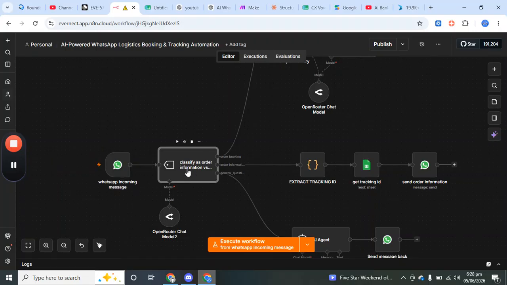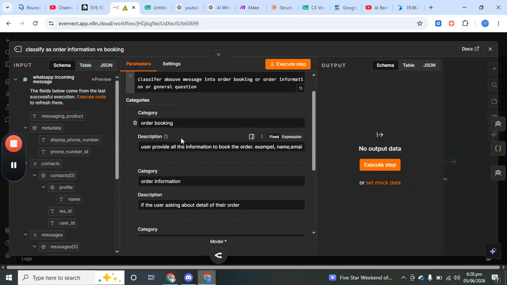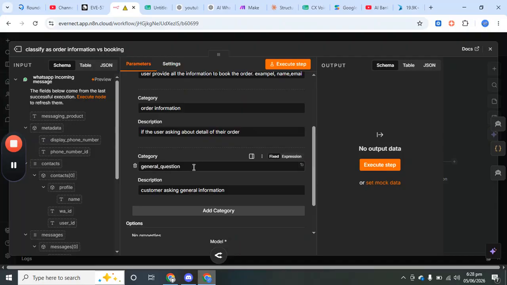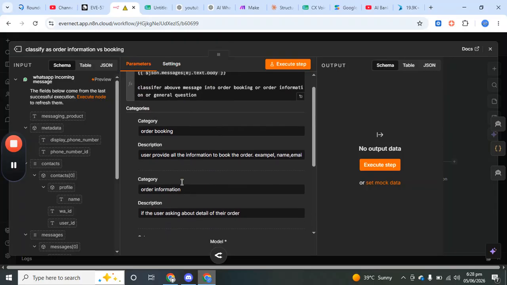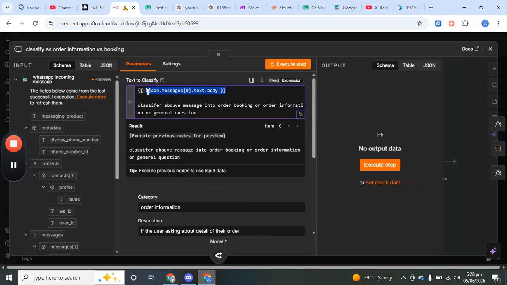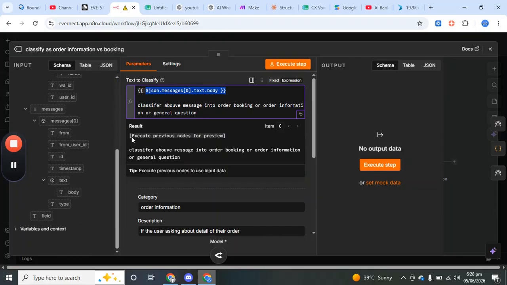And then we have an AI node. The AI node is a classifier that basically classifies the intent as one of three. It could be order booking, order information, or general questions. So you need to provide any name and a short description so that it can analyze it. And then in the body you need to provide the message which you get from WhatsApp and some description.